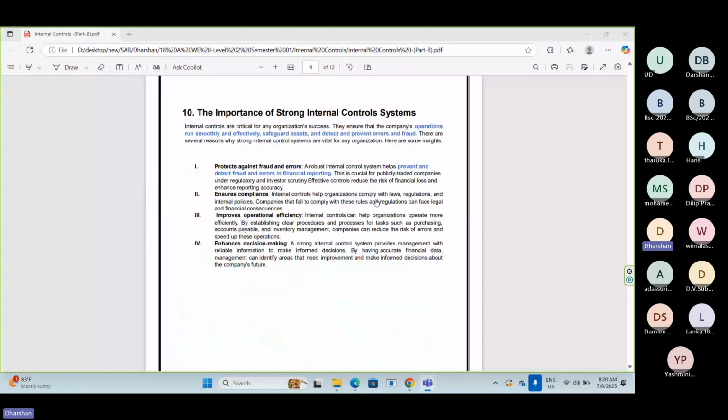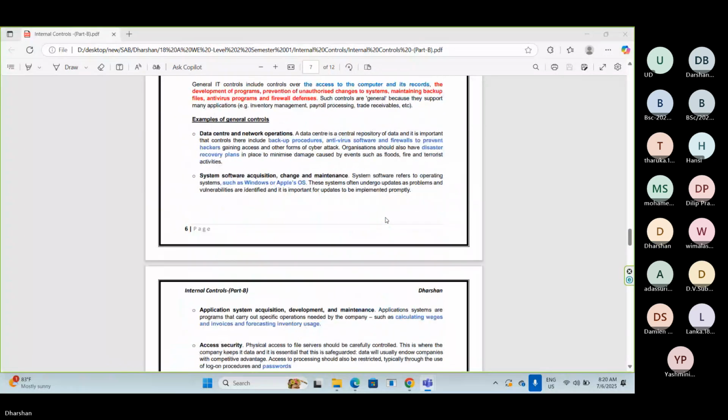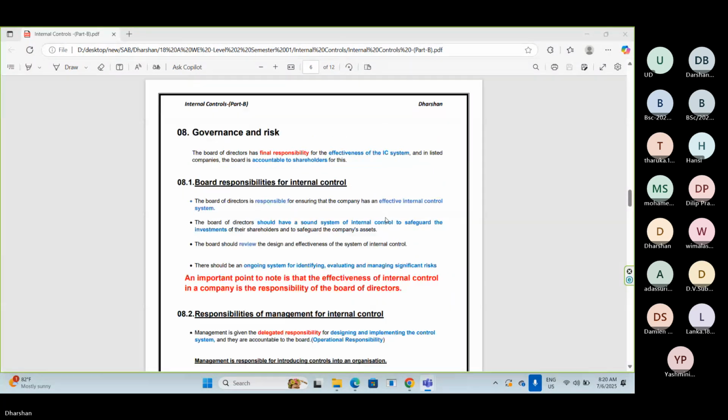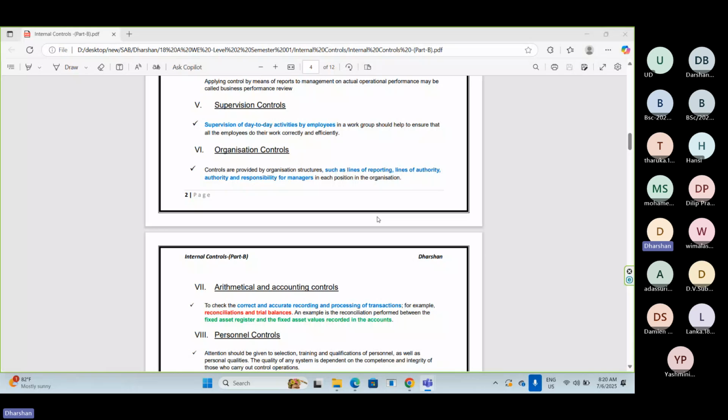Can you see this tube? I hope you can see this one.